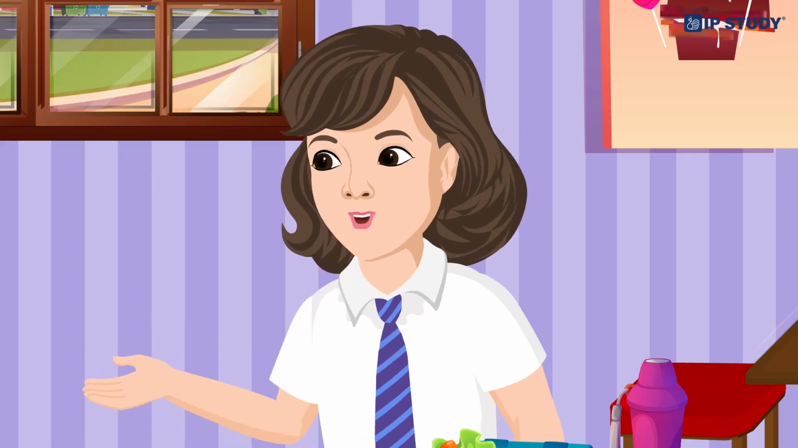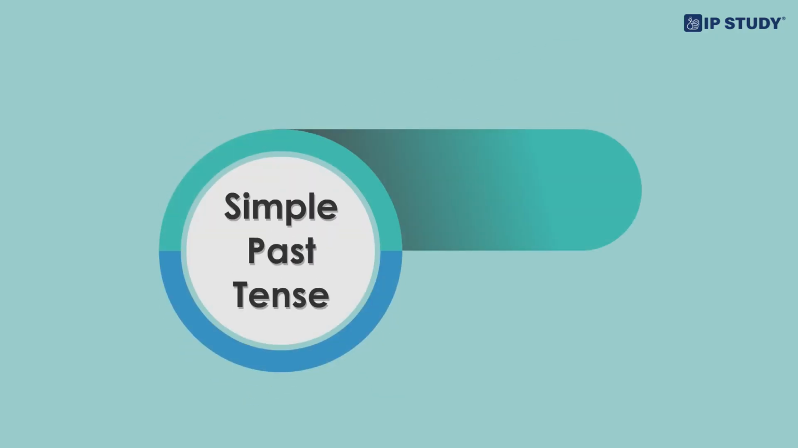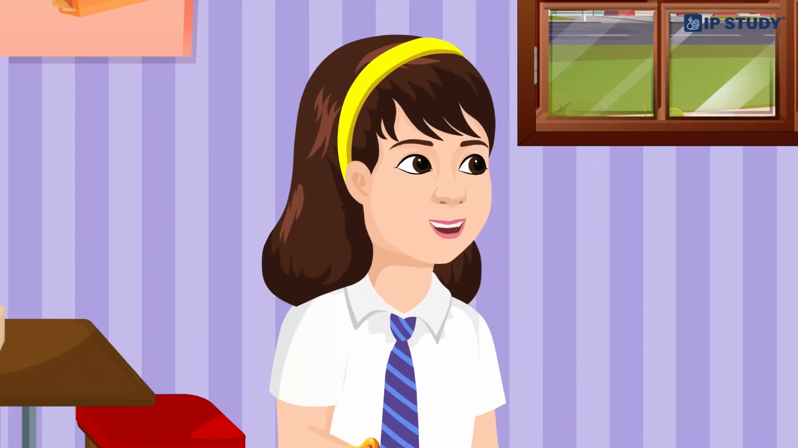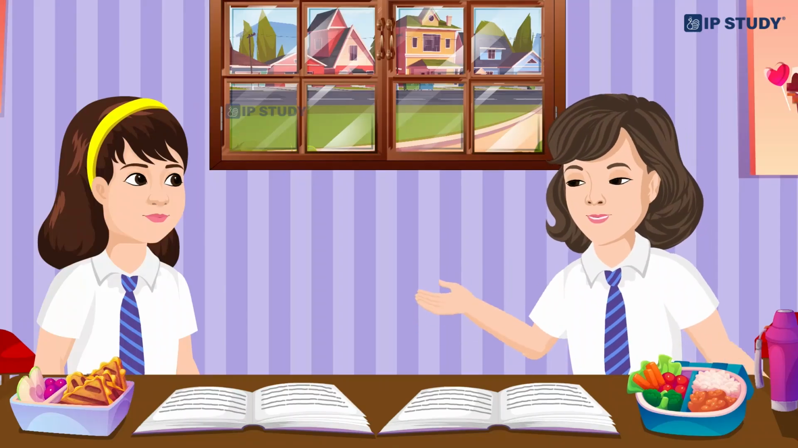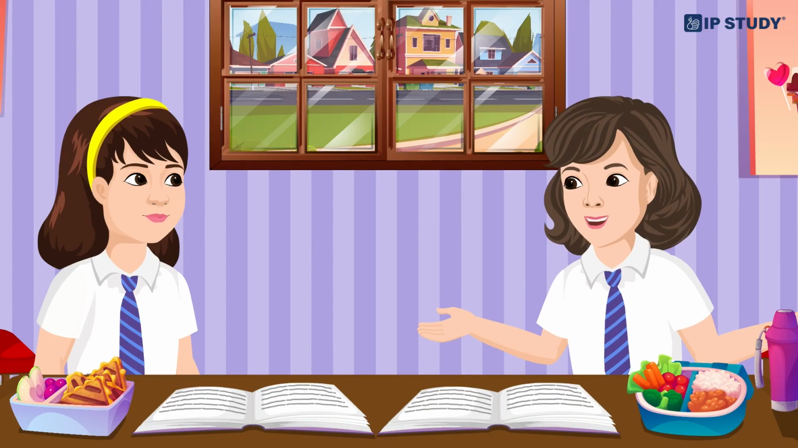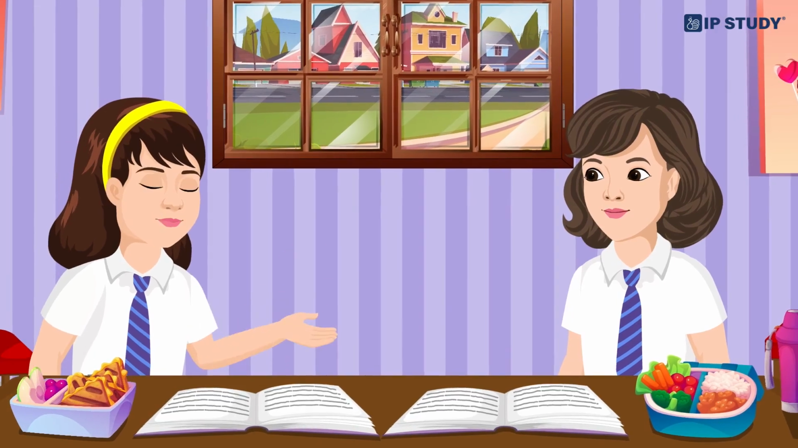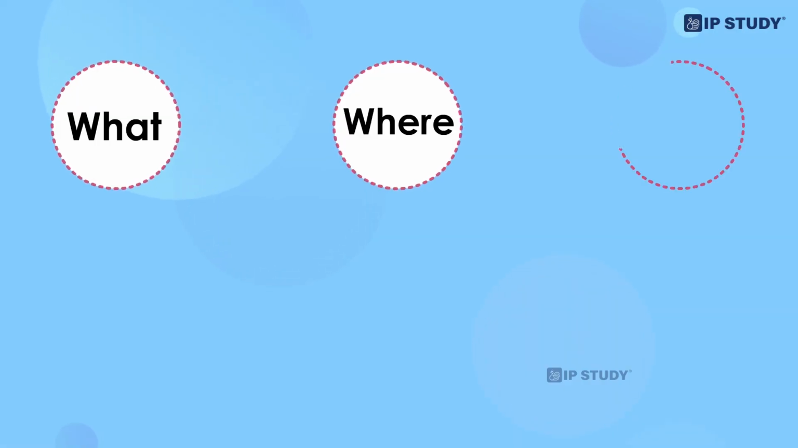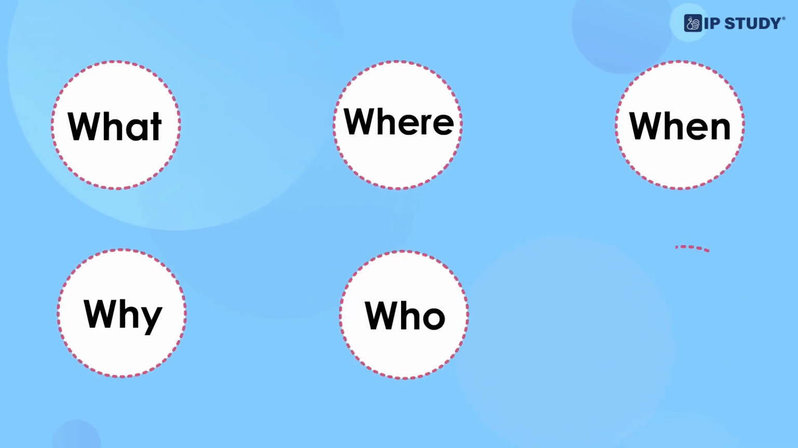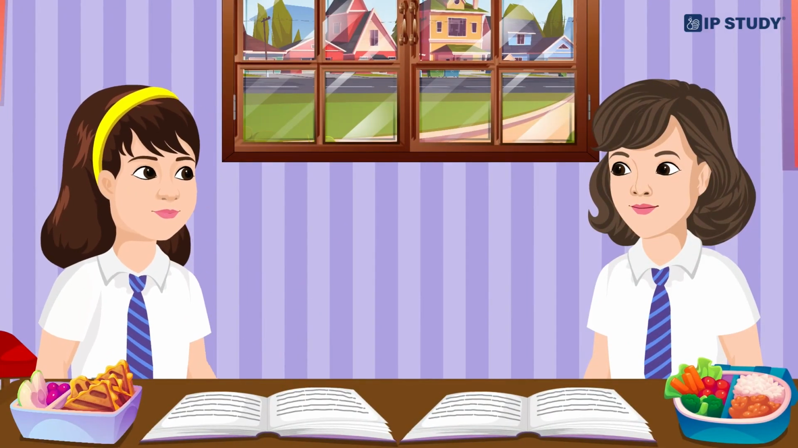Got it. How about the simple past tense? For simple past tense, we use did before the subject and the base form of the verb. Thanks, Janvi. This is really helpful. But what about the questions that begin with question words? Great point! Questions can begin with words like what, where, when, why, who, and how. These are called question words.